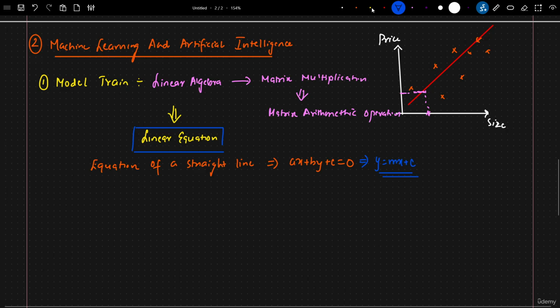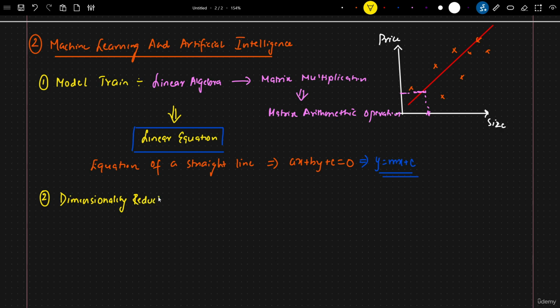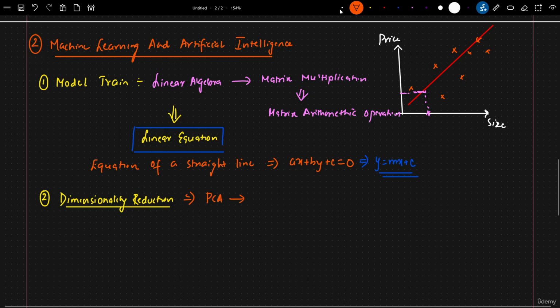Coming to the second important point, where exactly it is used. It is called dimensionality reduction. I've already told you what exactly dimensionality reduction is. Obviously, as human beings, we cannot check or even visualize data of higher dimension. So inside this dimensionality reduction technique, we use an algorithm called PCA. Now PCA uses this linear algebra concept.